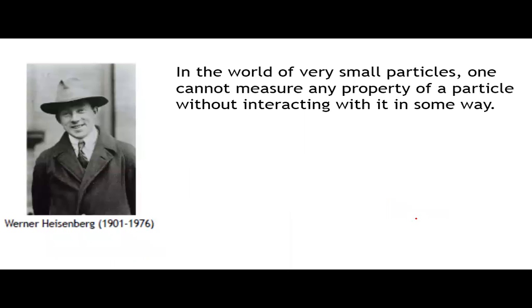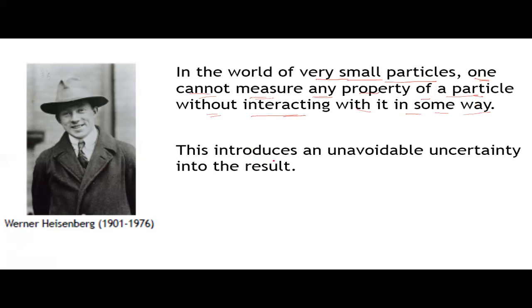Heisenberg realized that in the world of very small particles, one cannot measure any property of a particle without interacting with it in the same way. This introduces an unavoidable uncertainty into the results.